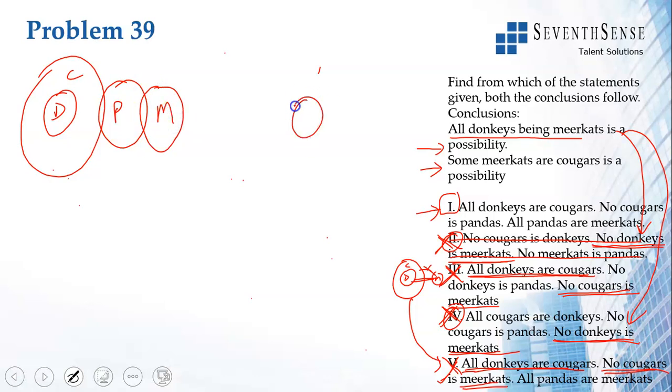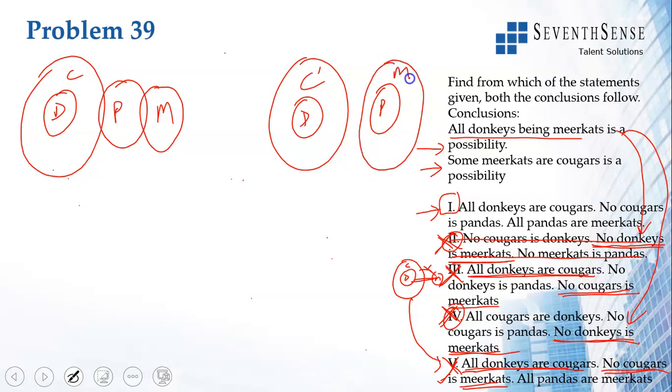Then all donkeys are cougars. No donkey is a panda. No cougar is a meerkat. You can also do this. No donkey is a panda, and no cougar is a meerkat. So even here, no donkey is a panda, no cougar is a meerkat. There should not be any overlap there.